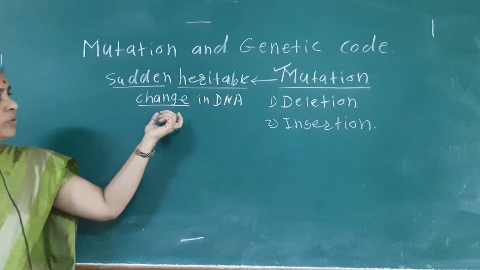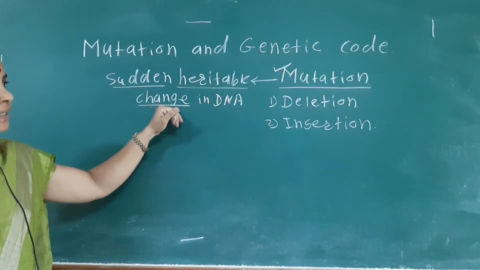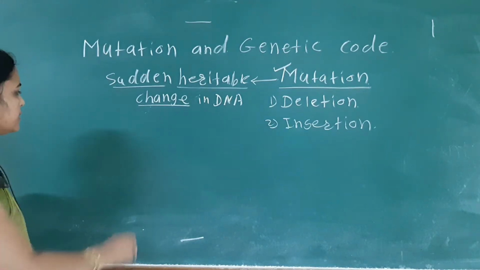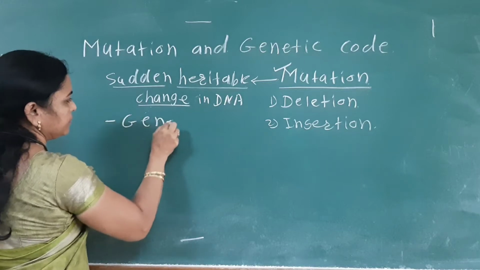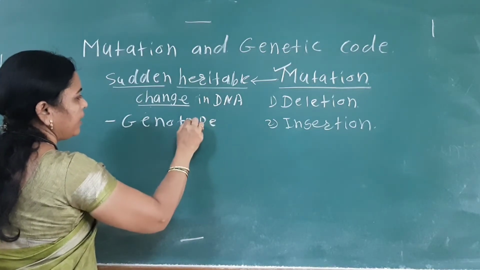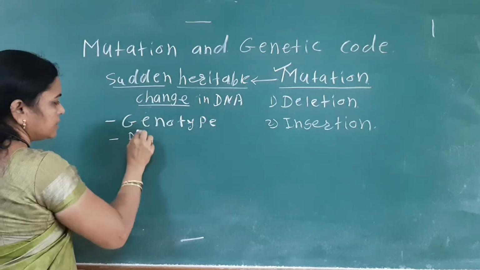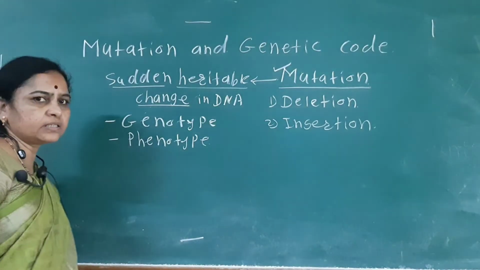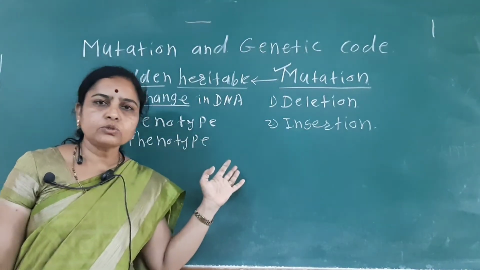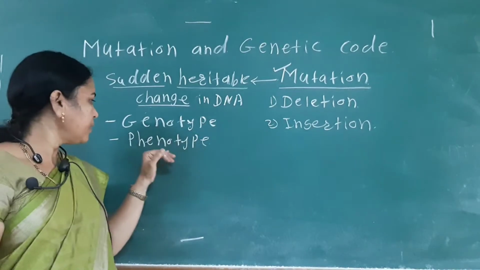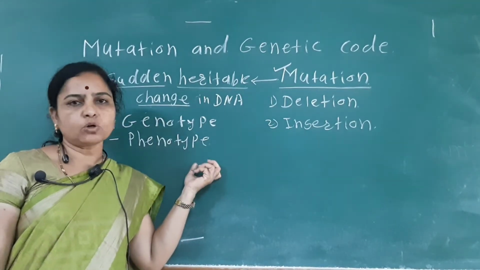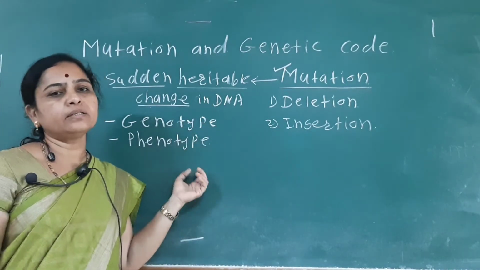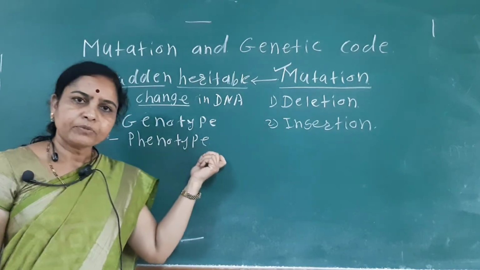Mutation mainly takes place in an organism, where there is a change in the genotype, and also we can see a change in the phenotype. What is meant by the genotype? The genetic makeup or genetic constitution of an organism is known as the genotype. Phenotype is the external appearance of an organism. So if there is a change in the genotype, then ultimately there will be a change in the phenotype.